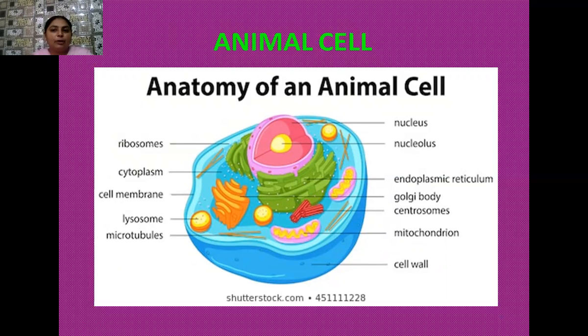And here a special type of organelle is present which is known as the centrosome. See the centrosome, it has a cartwheel-like structure. So this centrosome later divides and forms the centrioles. And from these centrioles, the spindle fibers arise. And on these spindle fibers, the chromosomes attach themselves during the process of cell division. So that is the main thing regarding the animal cells. Here plastids are also absent because animals are generally heterotrophic and they depend upon plants for obtaining food.